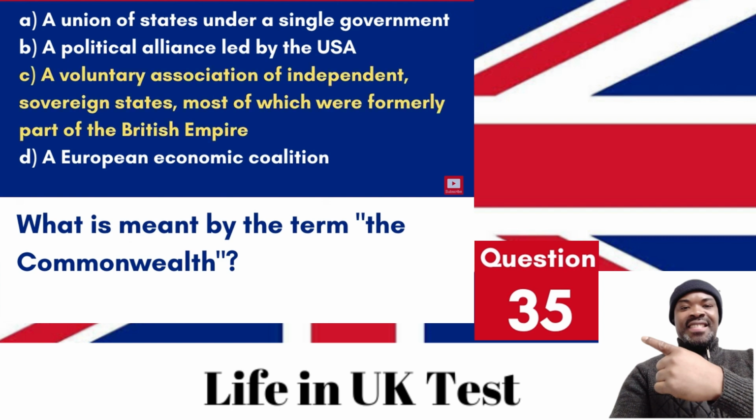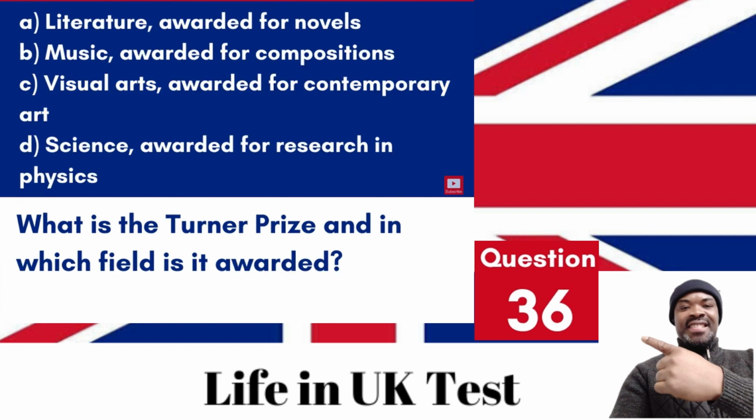Answer. C. A voluntary association of independent, sovereign states, most of which were formerly part of the British Empire. The Commonwealth is a political association of 54 member states, nearly all of which are former territories of the British Empire. Question 36. What is the Turner Prize and in which field is it awarded? A. Literature, awarded for novels. B. Music, awarded for compositions. C. Visual arts, awarded for contemporary art. D. Science, awarded for research in physics?